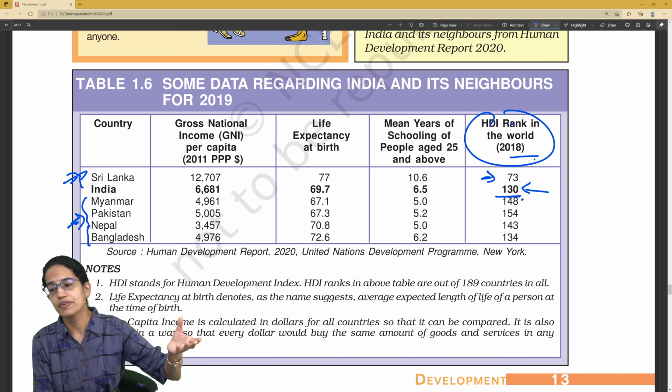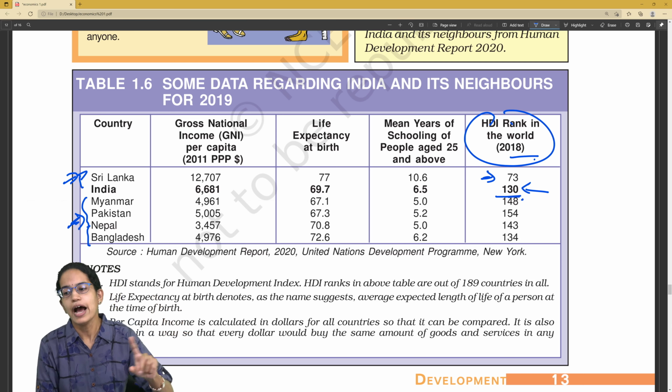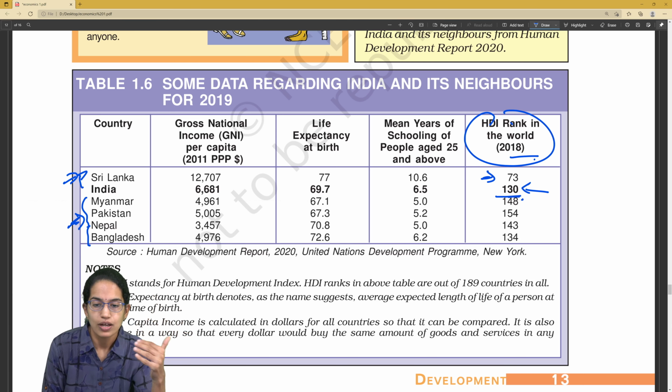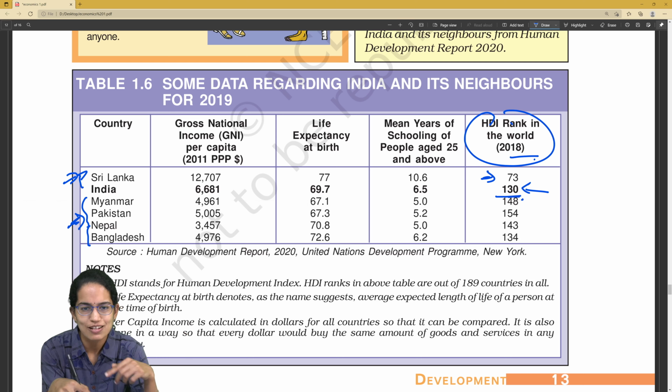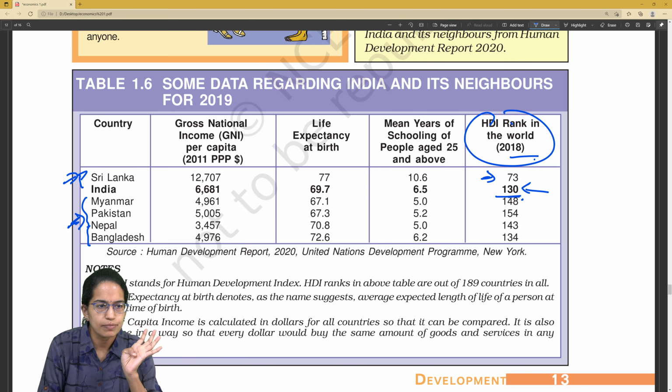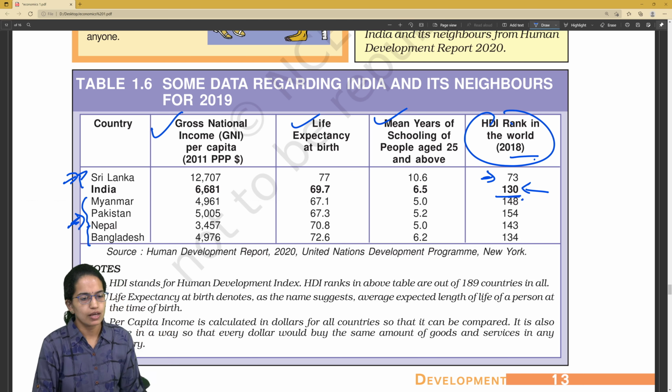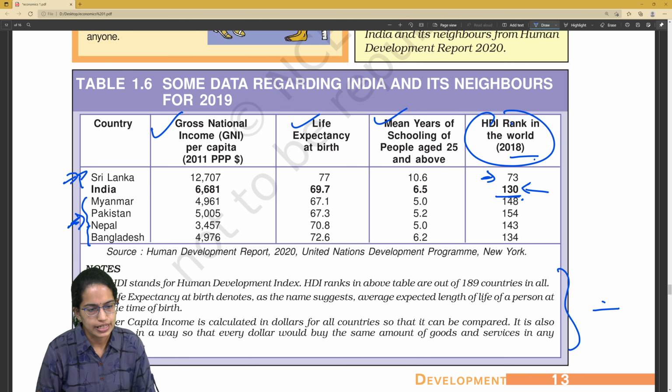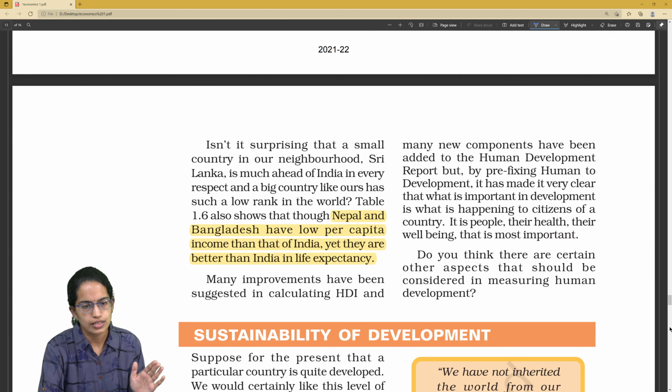You can also be given a 2020 data table, and then you can be asked comparative questions by reading the table itself. So it can be a simple table reading question. Now what are the parameters? 3 important parameters: gross national income, life expectancy, and mean years of schooling of the people aged 25 and above. What is HDI? How many countries are included as part of it? And what are the common 3 parameters taken to understand the HDI ranking? Those are again important.